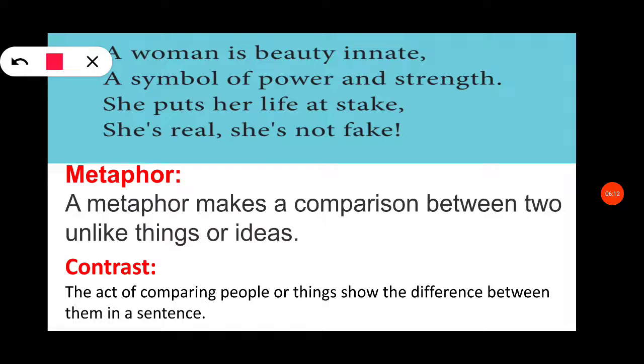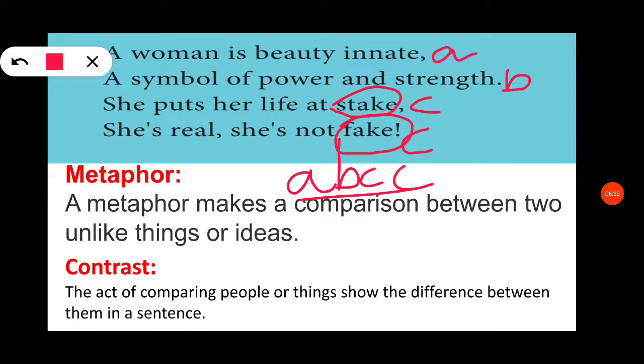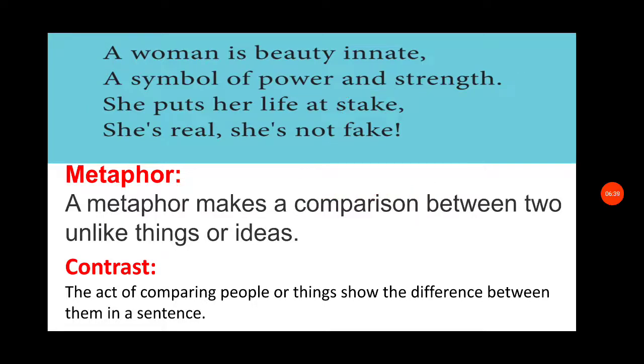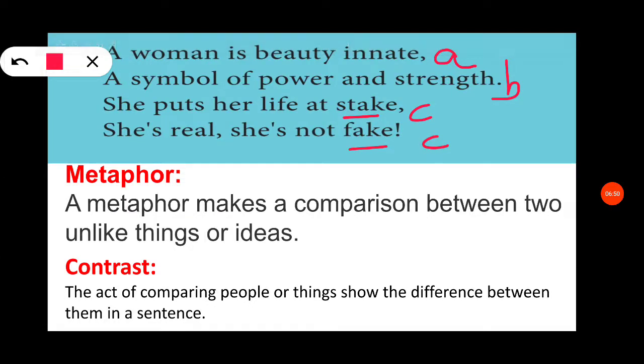See, in "a" the sound is ending, so we can frame it as A. Strength, the sound is ended, so we can frame it as B. Streak, "eek" sound. See, fake, "eek" sound. So here the rhyming pattern is A, B, C, C. By this itself you can identify the rhyming words. So streak and fake are the rhyming words. Side by side we have seen the rhyming scheme and also the rhyming word. The rhyming words in the stanza are streak and fake, and the rhyming scheme is A, B, C, C. So the rhyming pattern for the first stanza is A, B, C, C.